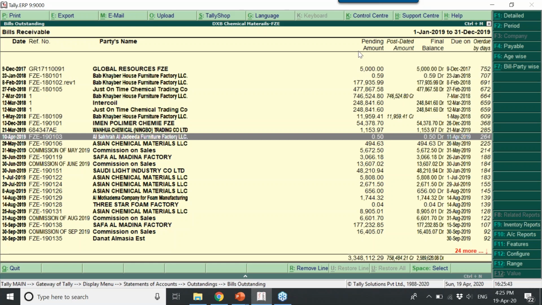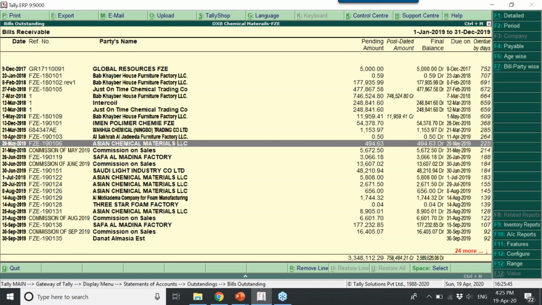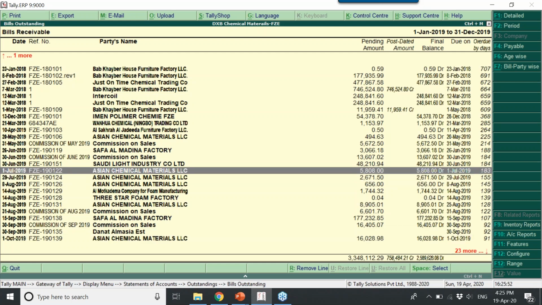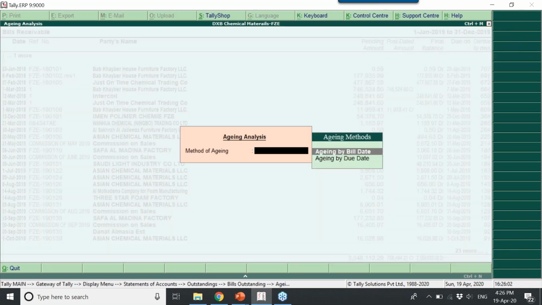This says how many days overdue these bills are. This is just an example. Maybe not practically it is possible. So we have taken an example. So when you click on aging, here is another view. You want to know how old these outstandings are. When you click on aging, it asks you, do you want to show based on the bill you raised or based on the due date?